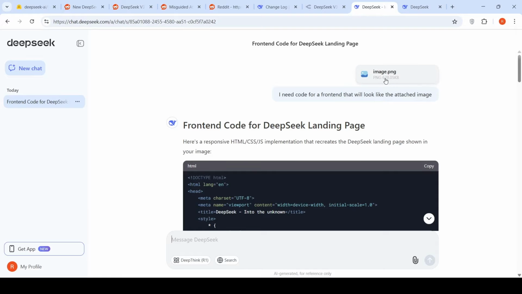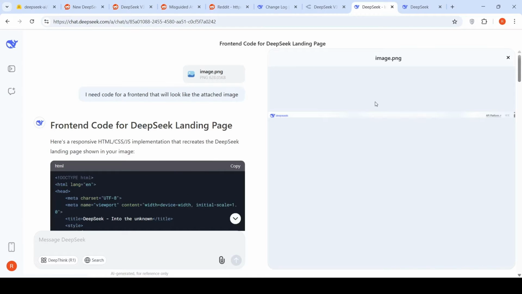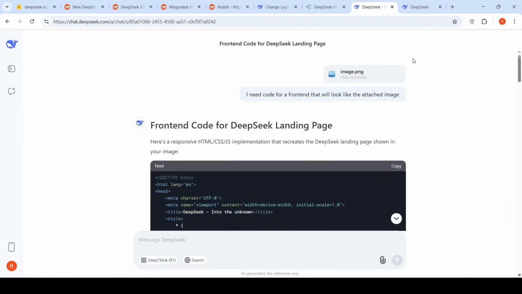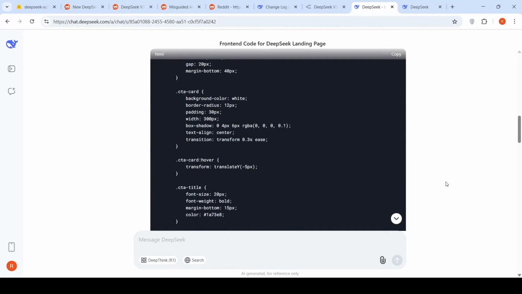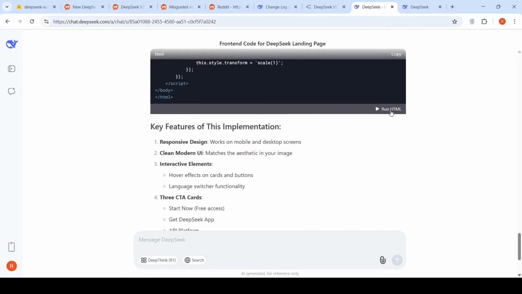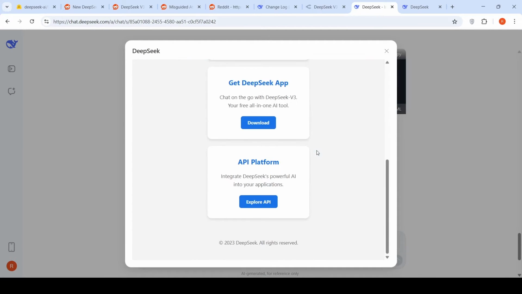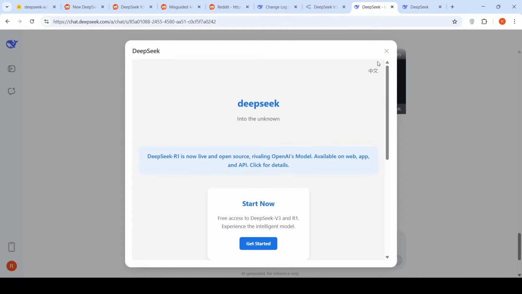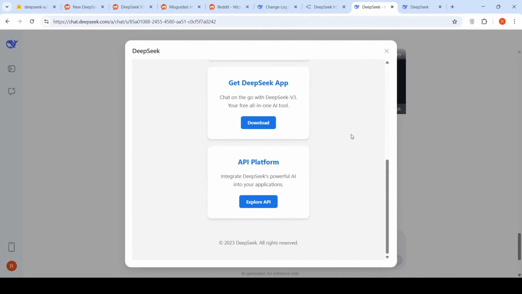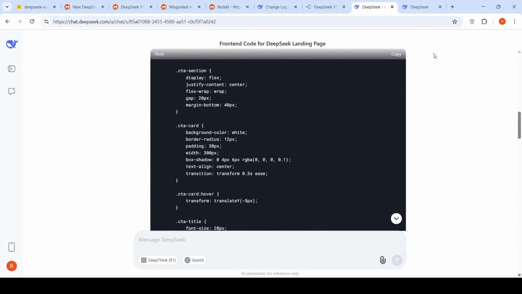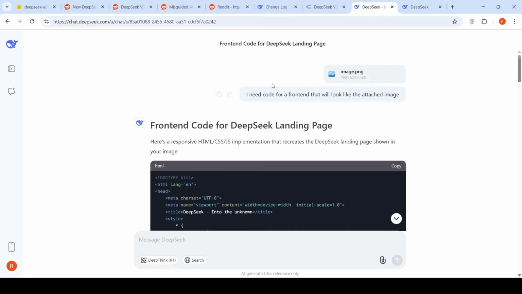So what I did over here is that I gave an image input like this, right? The DeepSeek AI landing page, and I asked it to generate a front end that will look like the attached image. So here it has generated the front end code for the DeepSeek landing page, right? So we can actually run this code. Let's run this code, and this is how it looks. This is the user interface created by this particular code. You can judge for yourself how good it is, but it is supposed to have improved for front-end coding.